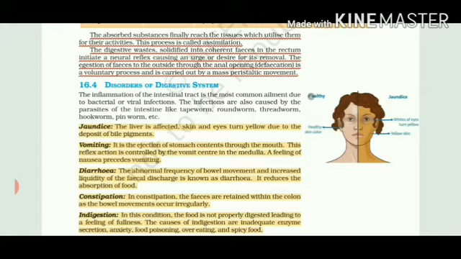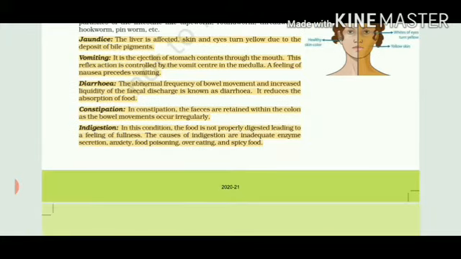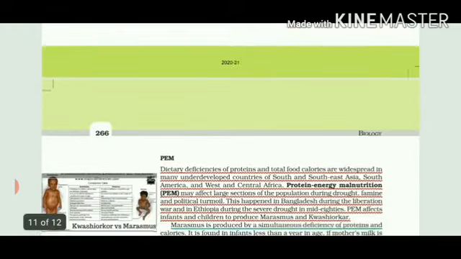Last is indigestion. It is also known as a stomach upset condition. Food does not get properly digested, and we even feel like our stomach is filled every time. Causes of this may be that enzymes such as pepsin, trypsin, and chymotrypsin are secreted in less amount, or we are under some stress condition, some emergency situation, you are sad, or food poisoning. If we are eating contaminated food, then overeating and spicy food can also lead to indigestion in our stomach.